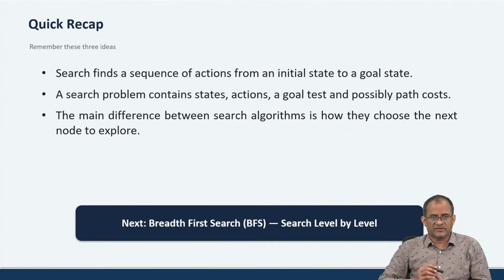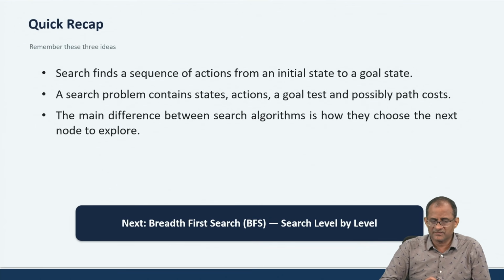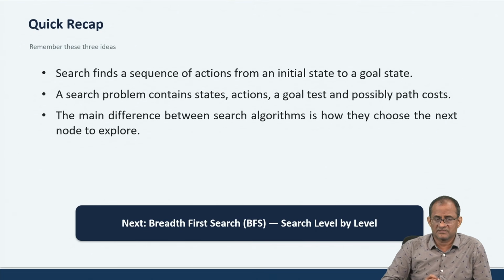Okay, now let's have a quick recap of all those things that we have already discussed. First one is search: find a sequence of actions from the initial state to the goal state. What is search, that we have discussed. Then what are the different search states, like actions? What is a goal state? What is the initial state? What is a path cost? And all those terminologies that we have discussed.